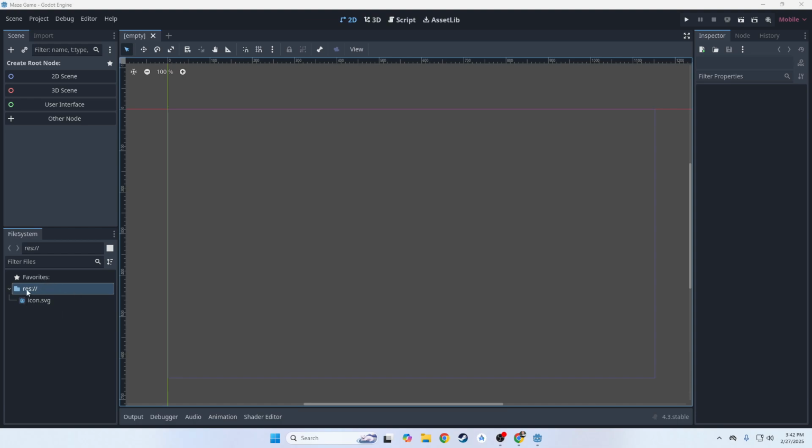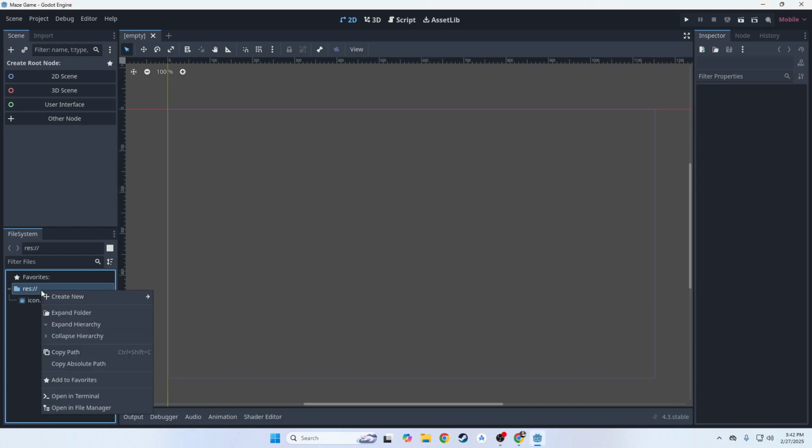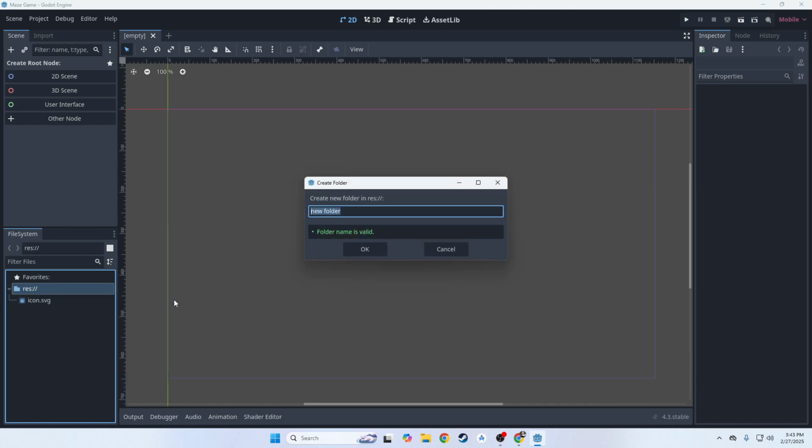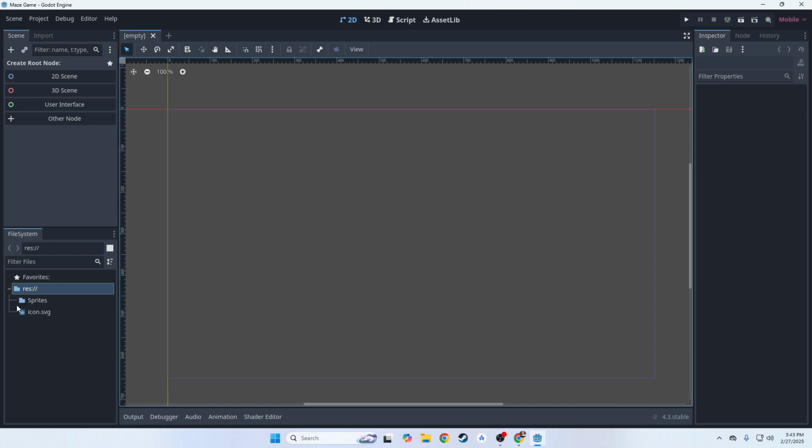But in Maze Game, we want to make some more folders so that we can organize our content a little bit. The first folder I want to make, let's call it an art folder, or we can call it sprites. I'm going to right click on my res here, go to create new, click folder, and write sprites. There we go. And we have our icon here. We can drag that into our sprites folder, so now we can hide it from view if we want.